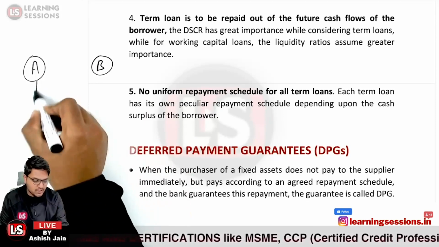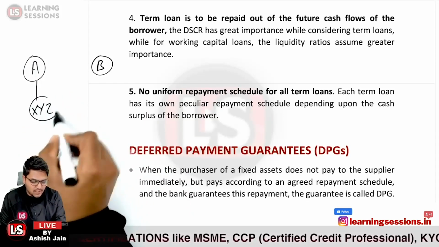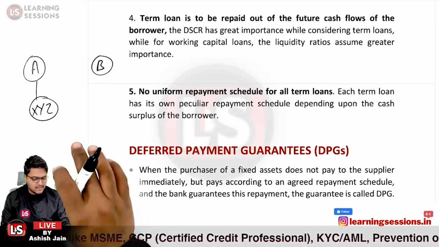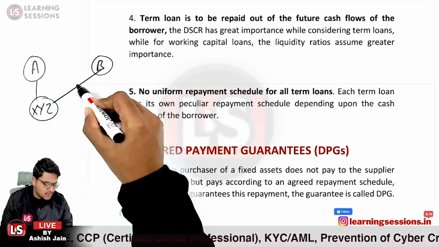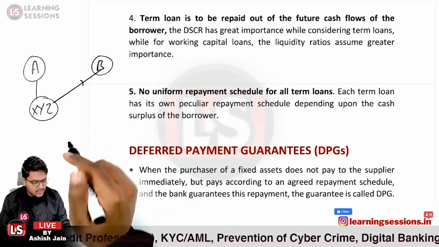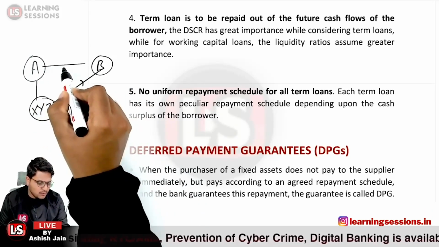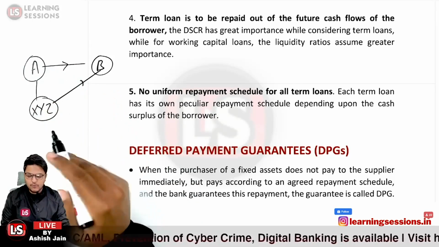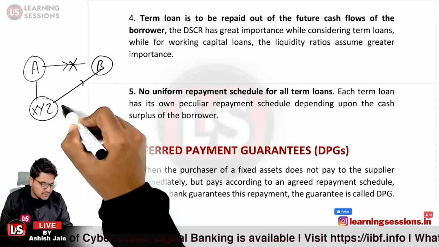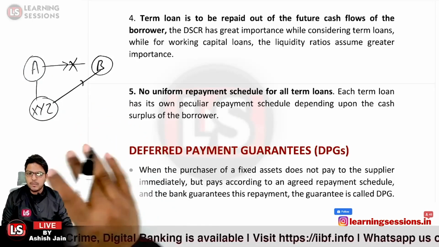So A visited bank XYZ, and after appraising the borrower, XYZ extended a guarantee in favour of person B. Now, in case there is a default of repayment by person A to person B, XYZ bank will have the obligation to pay the amount.